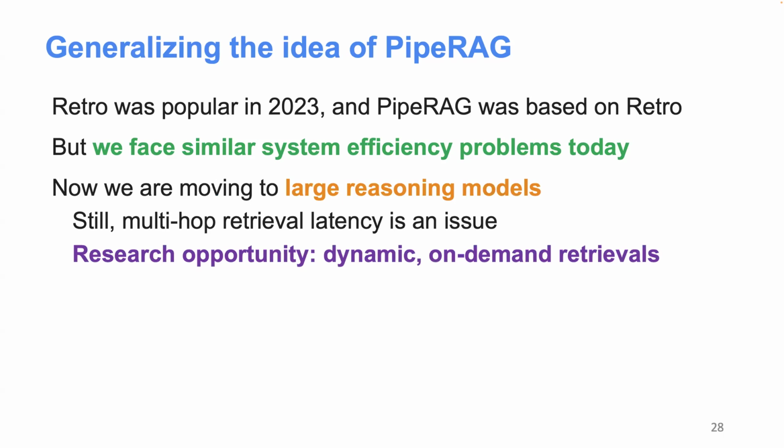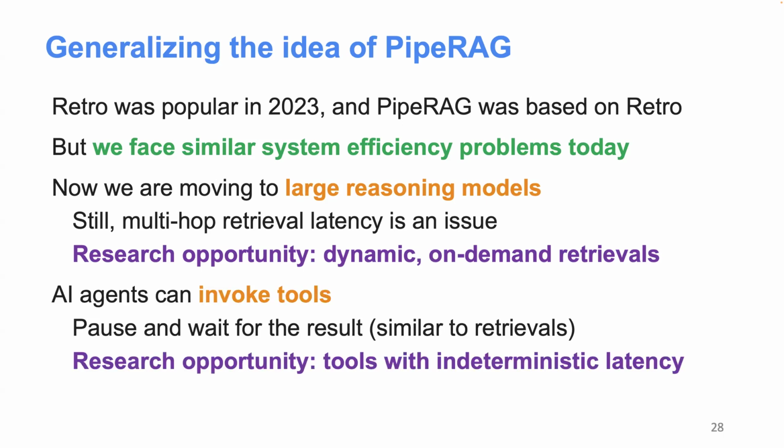One thing we use today is large reasoning models, and they still use a multi-hop retrieval style, but the style is different in terms of its dynamics, because these large reasoning models can issue retrieval at any given moment during the generation process. So it's not like retro, where we have a fixed interval and do a retrieval every 64 tokens. How to solve latency overlapping in this very dynamic scenario definitely deserves future work.